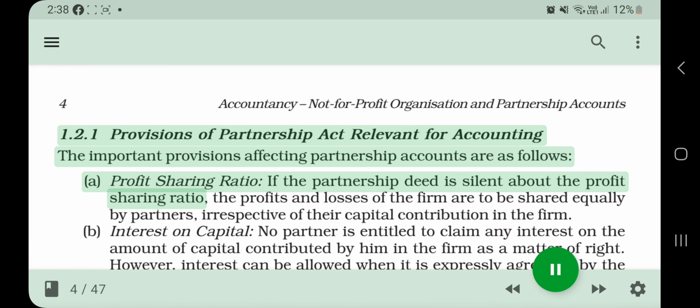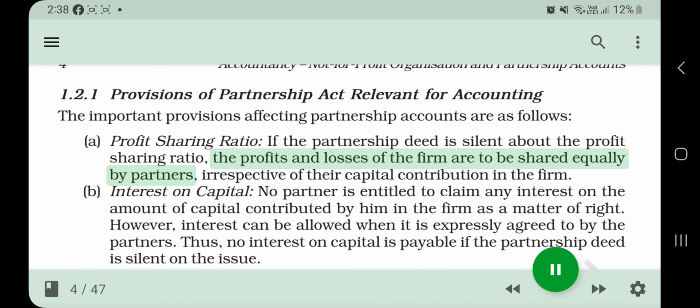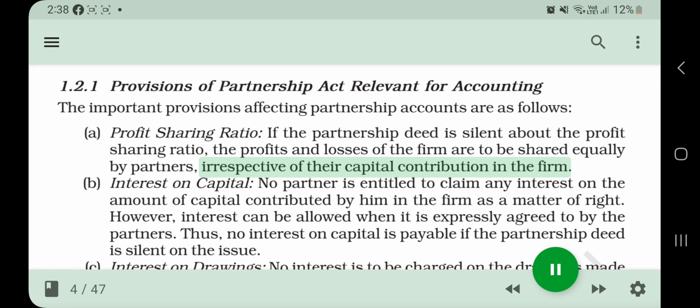1.2.1 Provisions of Partnership Act relevant for accounting. The important provisions affecting partnership accounts are as follows. A. Profit sharing ratio. If the partnership deed is silent about the profit sharing ratio, the profits and losses of the firm are to be shared equally by partners, irrespective of their capital contribution in the firm.